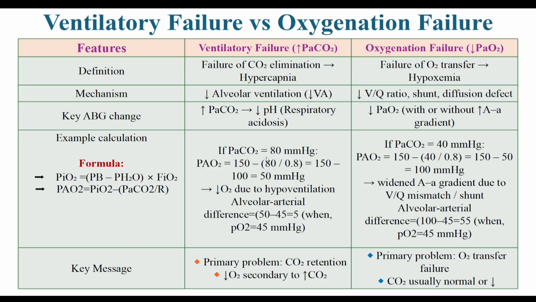Oxygen failure means low PaO2, a PaO2 level of less than 60 millimeters of mercury with normal or low PaCO2. The lung parenchyma is failing in this case. This distinction is crucial. It tells us whether the patient primarily needs ventilatory support, oxygen therapy or both.